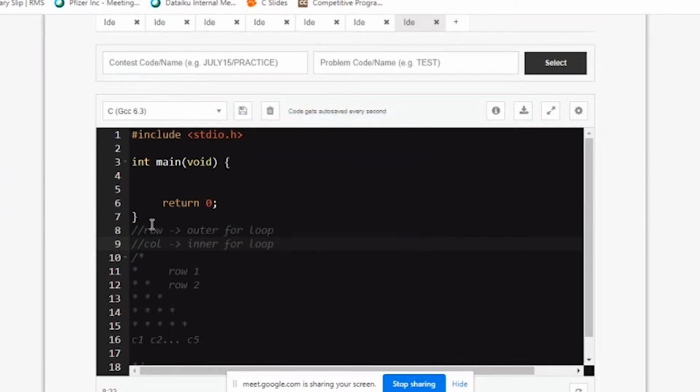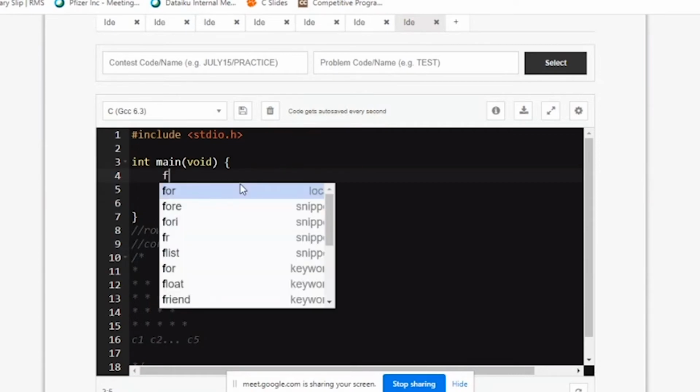Why is it so? Because my computer will come to next line after completing the jobs of first line. It will never print the column first and then come to the next column. It will always first print the whole elements of the row, then it goes to the next line. So in this first line, I should print all the columns, then come to the next line. So outer for loop, I need to be going for rows. Inner for loops, I need to be going for columns.